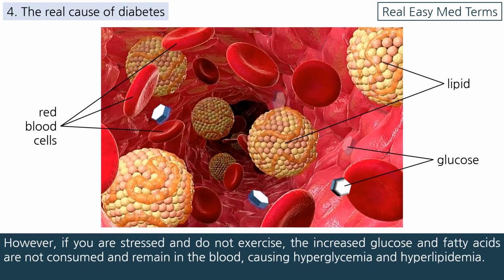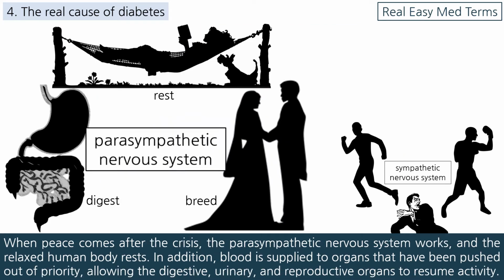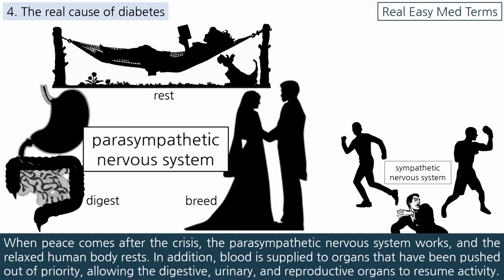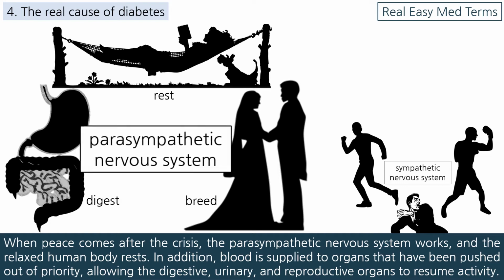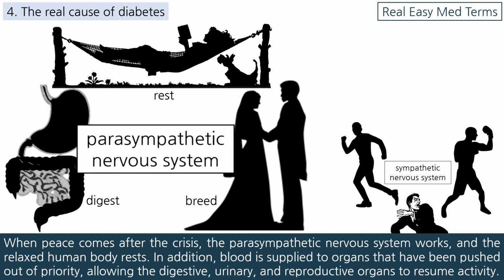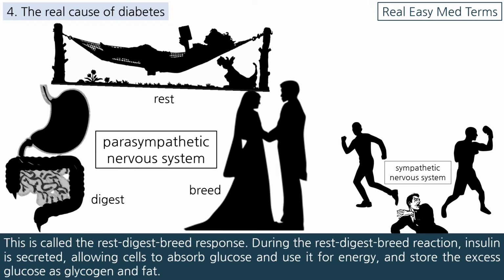However, if you are stressed and do not exercise, the increased glucose and fatty acids are not consumed and remain in the blood, causing hyperglycemia and hyperlipidemia. When peace comes after the crisis, the parasympathetic nervous system works, and the relaxed human body rests. In addition, blood is supplied to organs that have been pushed out of priority, allowing the digestive, urinary, and reproductive organs to resume activity. This is called the rest, digest, breed response.